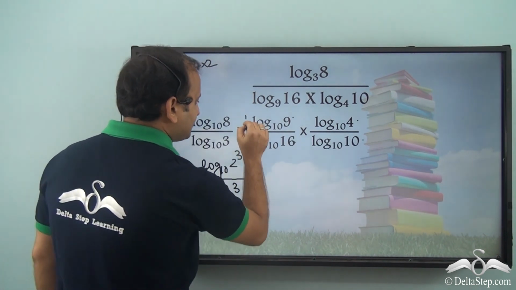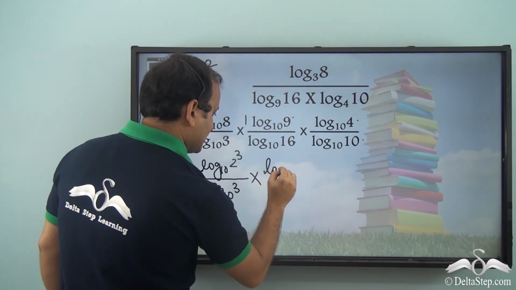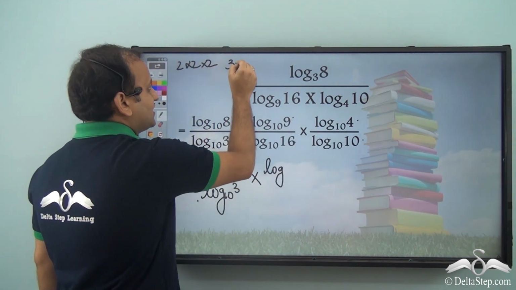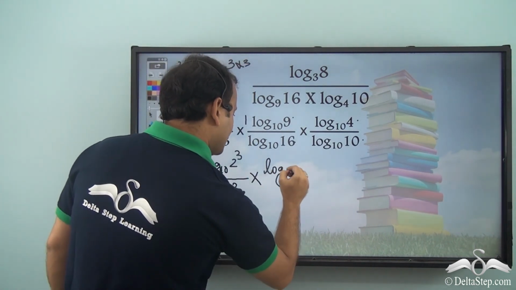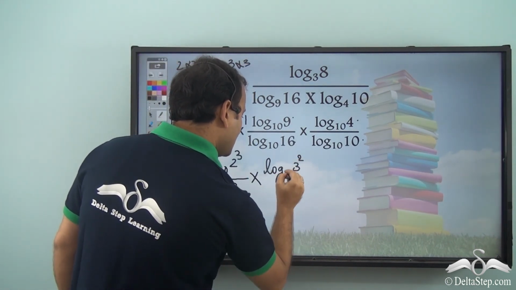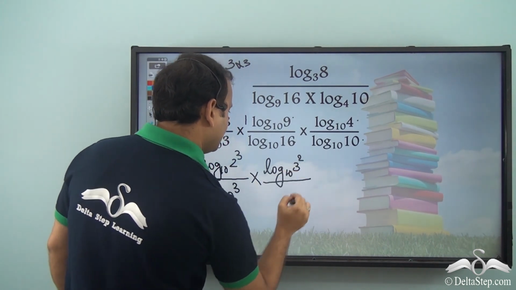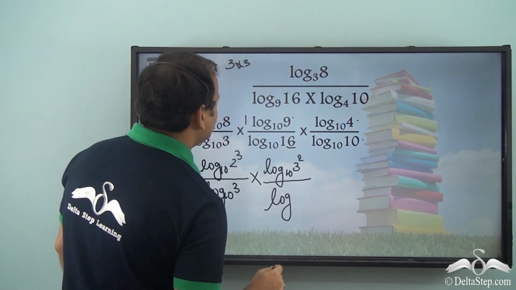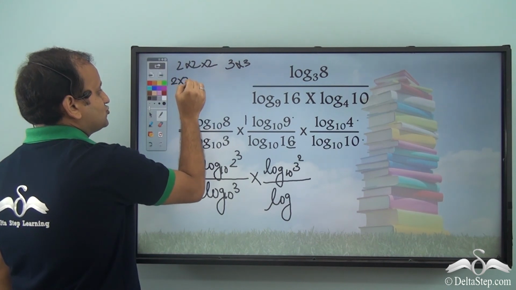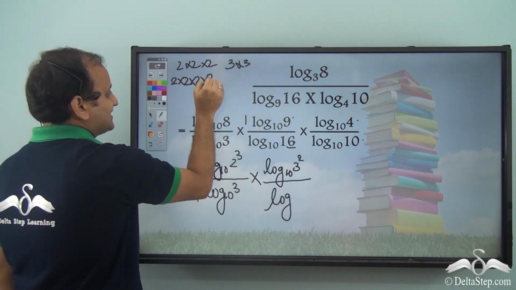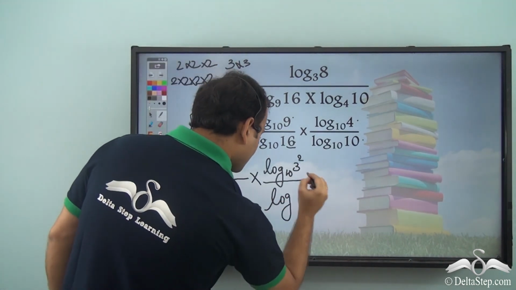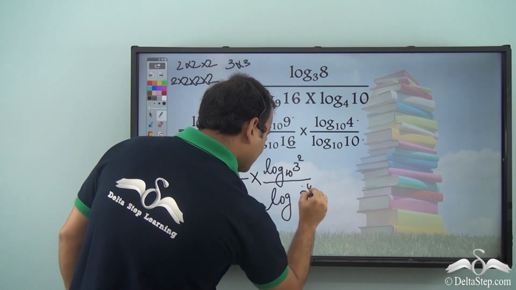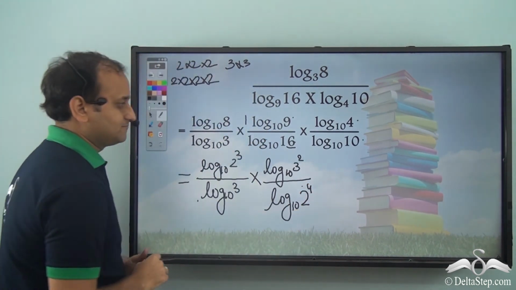Now let's see this part. So log, now 9 can be written as 3 square because it's 3 into 3. So we can write log 3 square to the base 10. Again, 16 can also be written as a power of 2, that is 2 into 2, 4 into 2, 8 into 2, 16. So it can be written as log 2 to the power of 4 base 10.